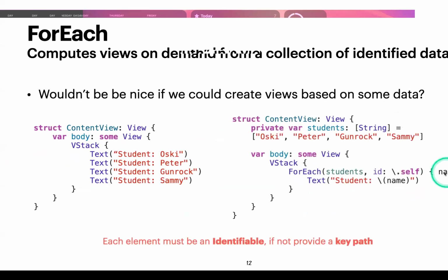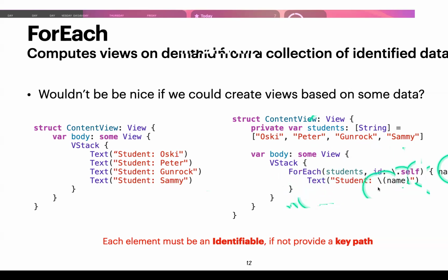So we're getting each name here. Internally, what for each is doing is that it's taking this function, right? And then it's passing Oski into name, Peter into name, Gunrock into name, and then it's displaying this text. Does that make sense?